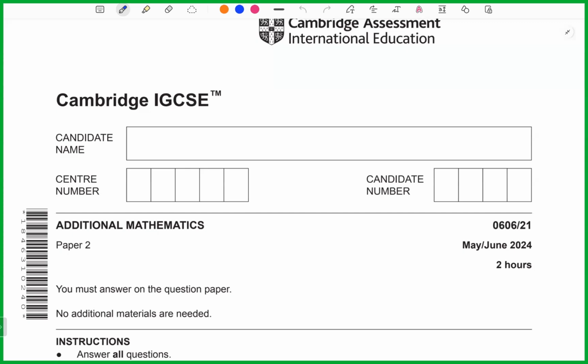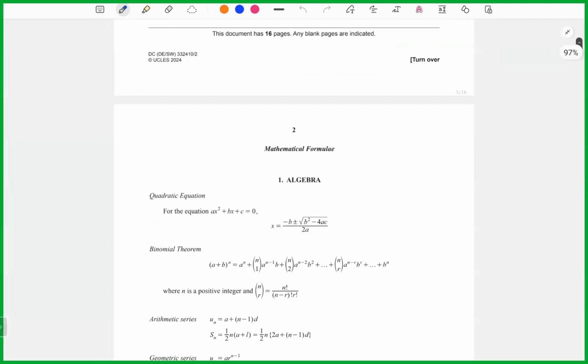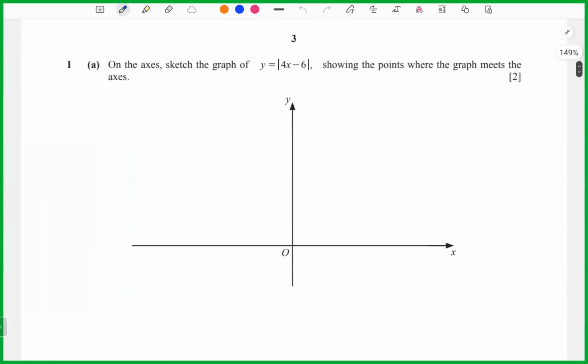So today I want to discuss the Cambridge IGCSE Additional Mathematics 0606/1, paper 2, May June 2024. Okay, let's look at question 1.